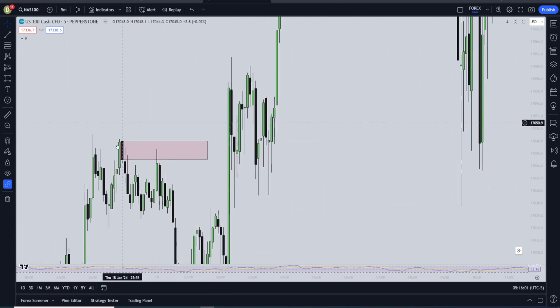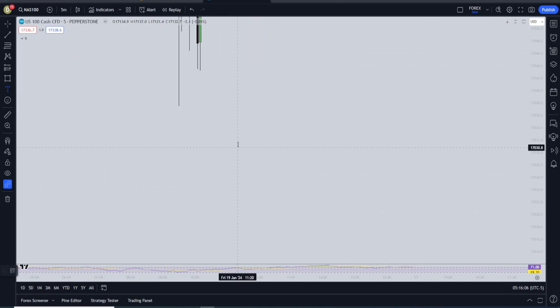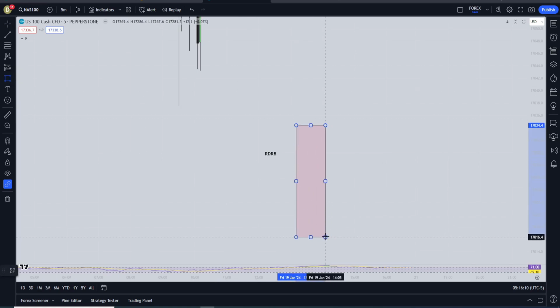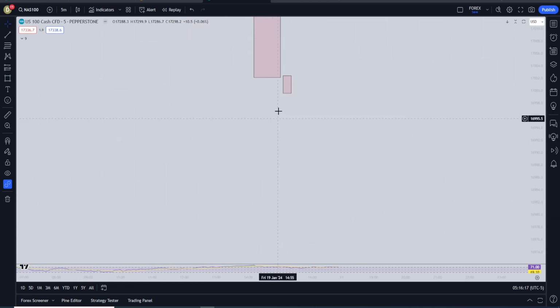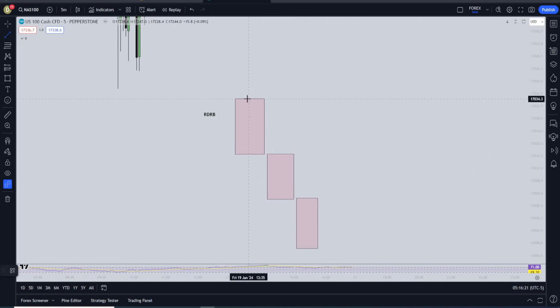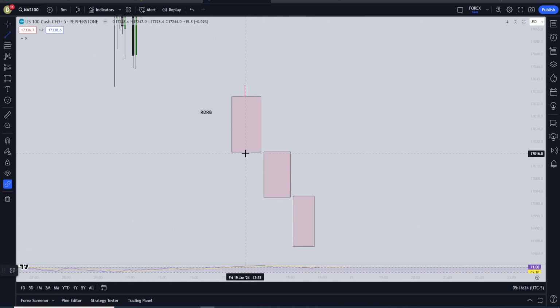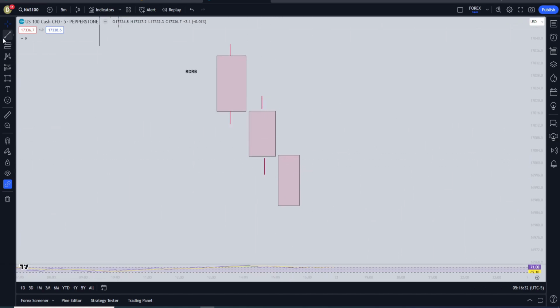Now, after order blocks, we also have the redelivered, rebalanced, which is called the RDRB. So essentially, it's another fair value gap, except it's a bit like a hidden fair value gap, and I'll explain how it works. So we have those wicks. Let me make that real quick. Okay. So we have those wicks, right?